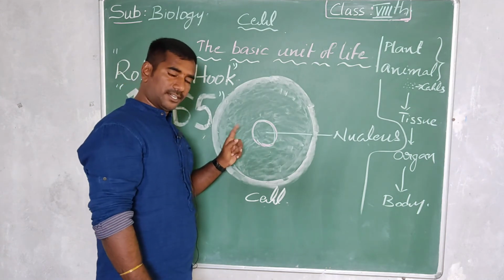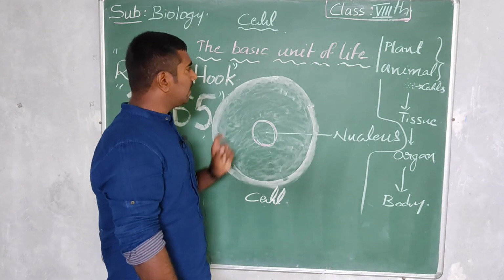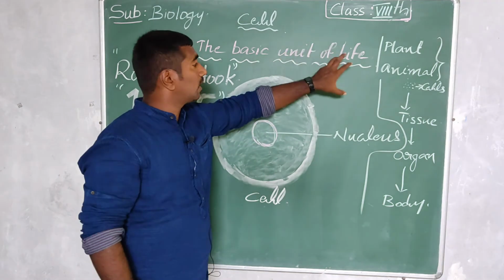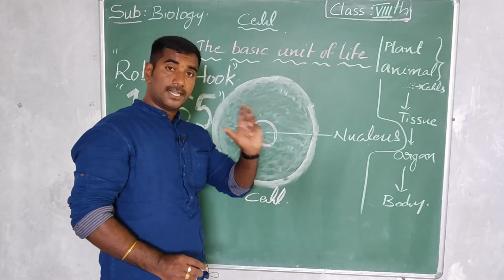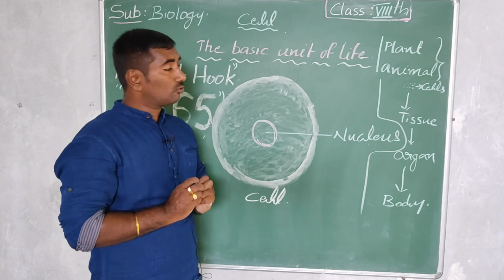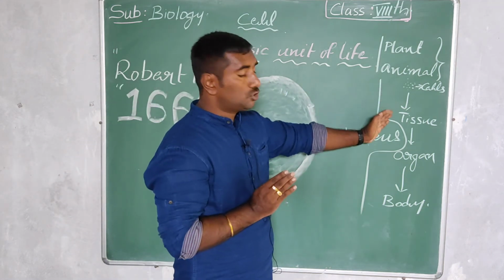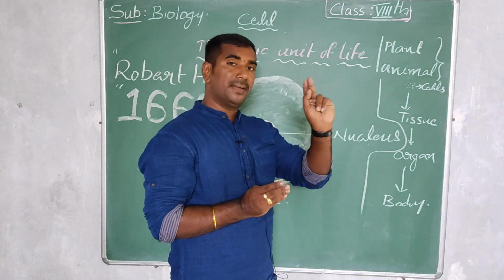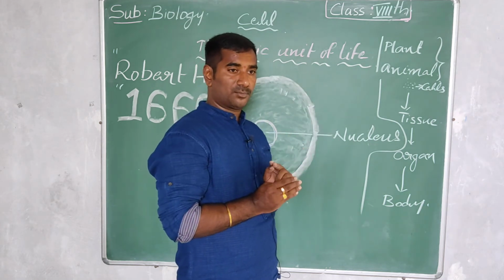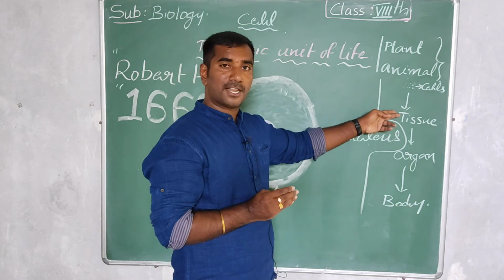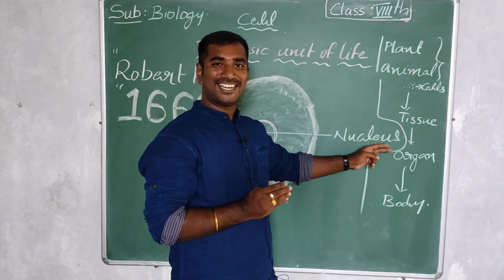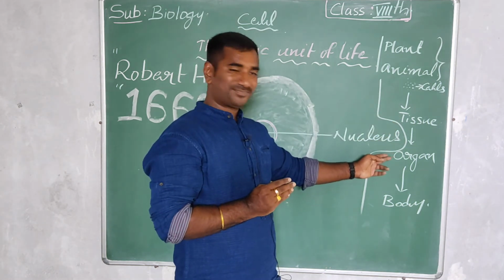Can you understand? What is cell? Cell is the basic unit of life. For a life form, cell is important. A number of cells together form a tissue. Tissue is like a piece of meat, like a chicken piece or mutton piece. If a number of tissues are together, it forms an organ.